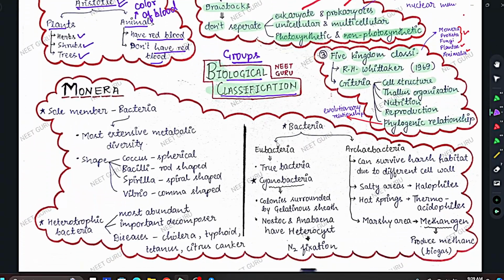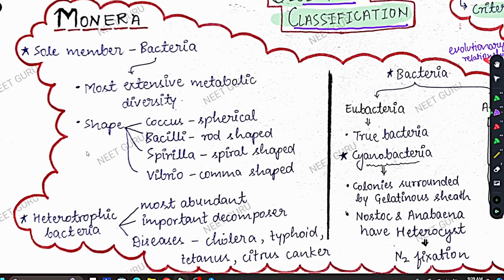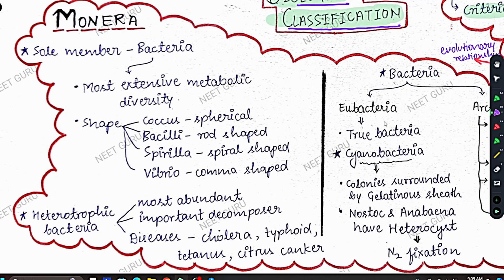now coming to Monera. Now we have seen three types of systems of classification: Aristotle's system, two kingdom classification and five kingdom. Now we are going to study Monera, our first kingdom. So as I said, in kingdom Monera, the sole member is bacteria. Sole member means only member. So in Monera, you will find only bacteria, different types of bacteria, but there are bacteria only in Monera. Okay, there are no other organisms, only bacteria. So kingdom Monera is dedicated to bacteria. Okay, now bacteria show most extensive metabolic diversity.